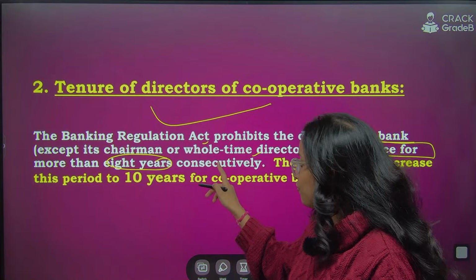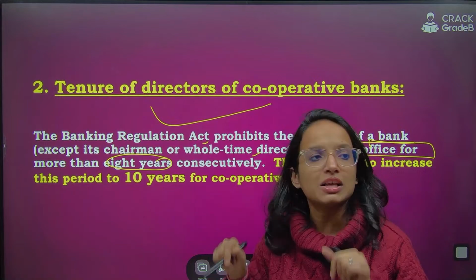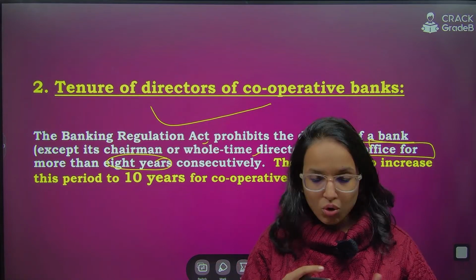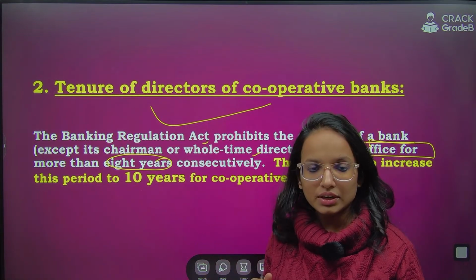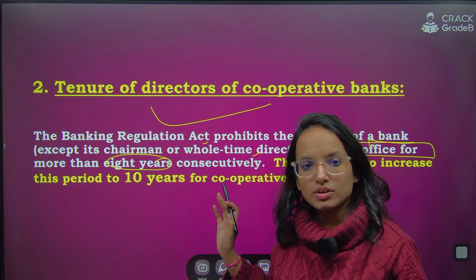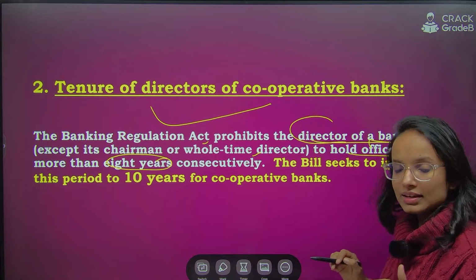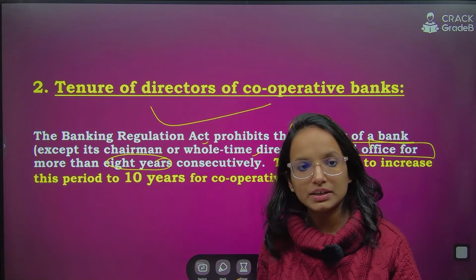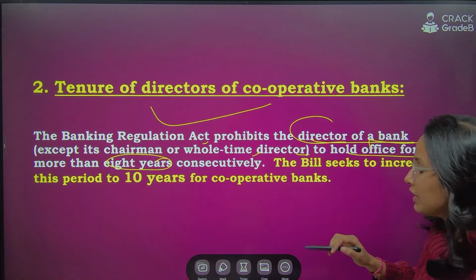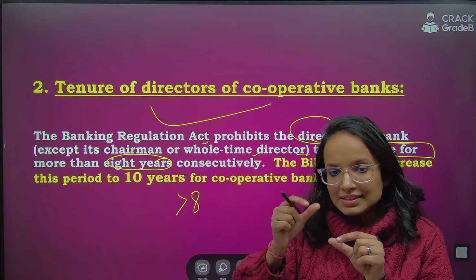Originally, if you look at why this has been amended, remember for which provision, which act has been amended. Are you getting my point? Not all provisions are mentioned in RBI Act, or not all provisions are mentioned in Banking Regulation Act. So remember them respectively. Because the original Banking Regulation Act 1949 did not allow a director of a bank, except the chairman and whole-time director, to hold office simultaneously or consecutively for more than 8 years. It did not allow. So after this amendment, this has been raised.